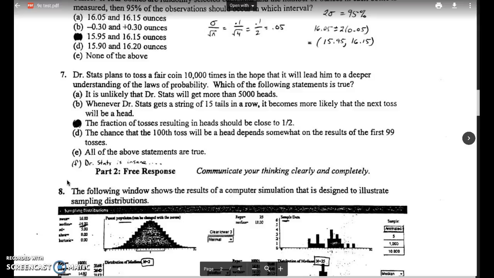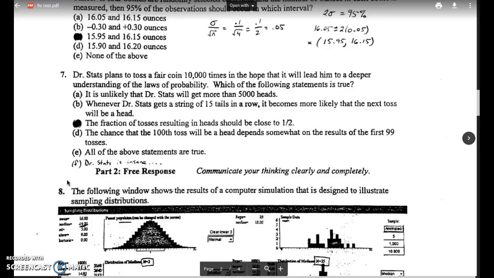Choice C, the fraction of tosses resulting in heads should be close to a half. That's the concept here of probability. If you have a 50-50 chance, you would expect to get about half of them heads. You're not always going to, you might not, but that's the expectation. So the answer here is C.